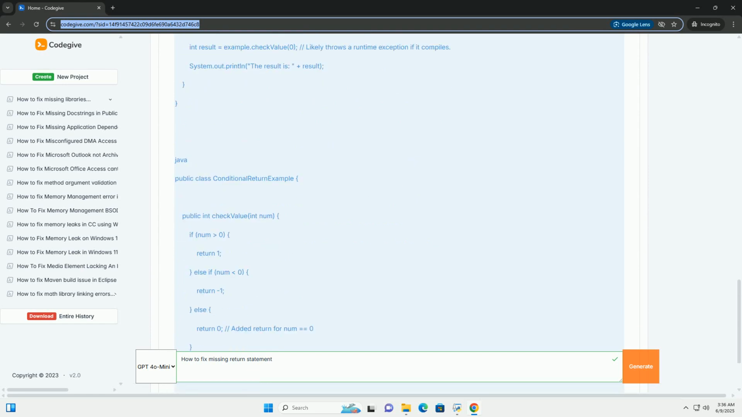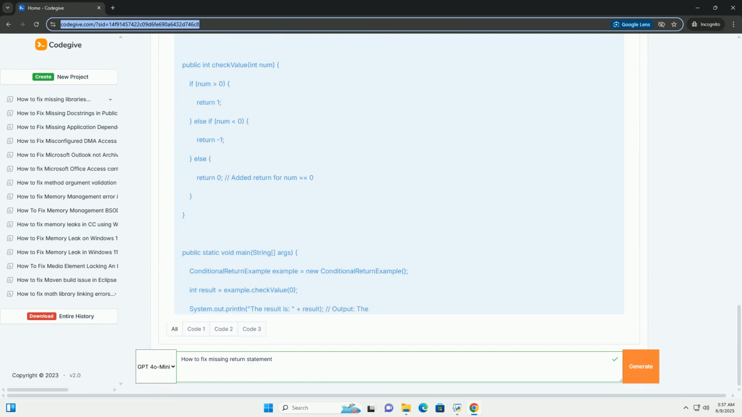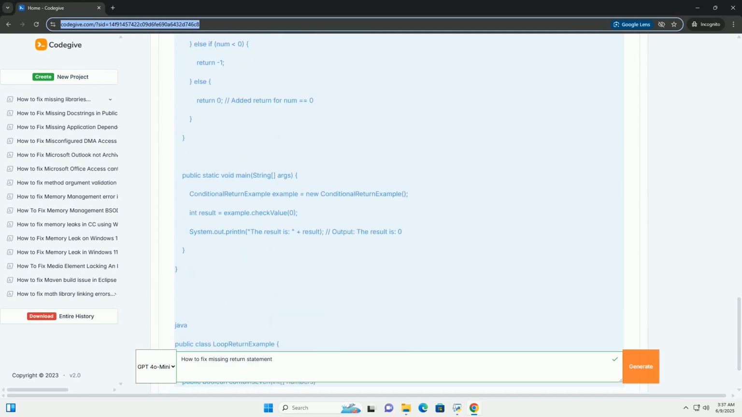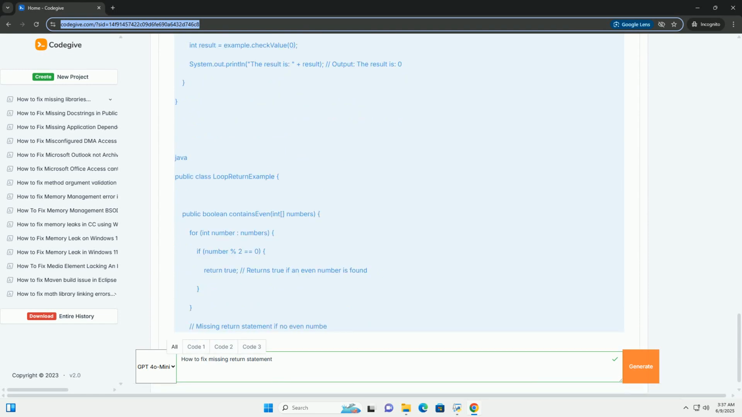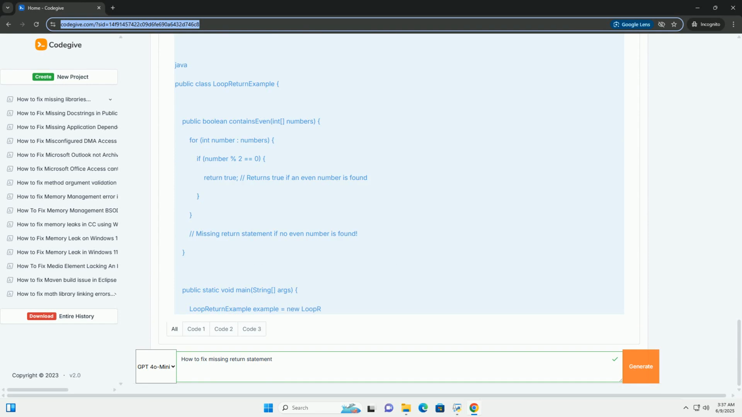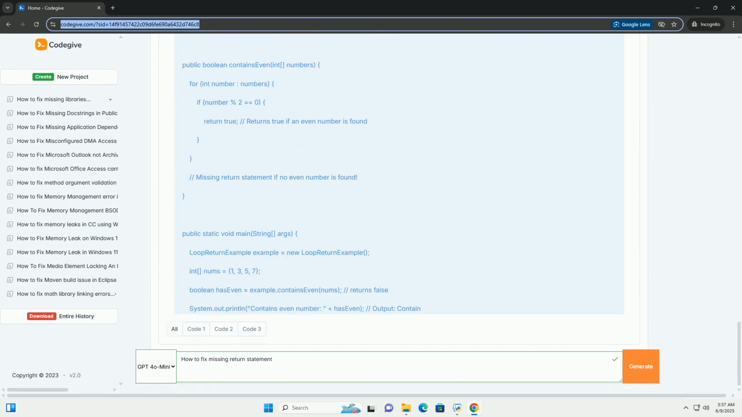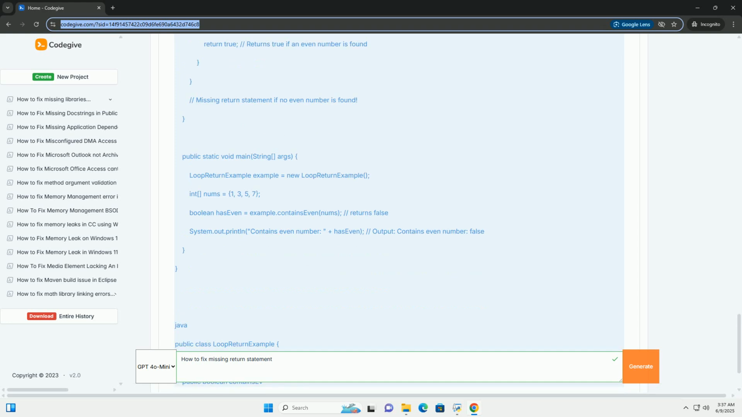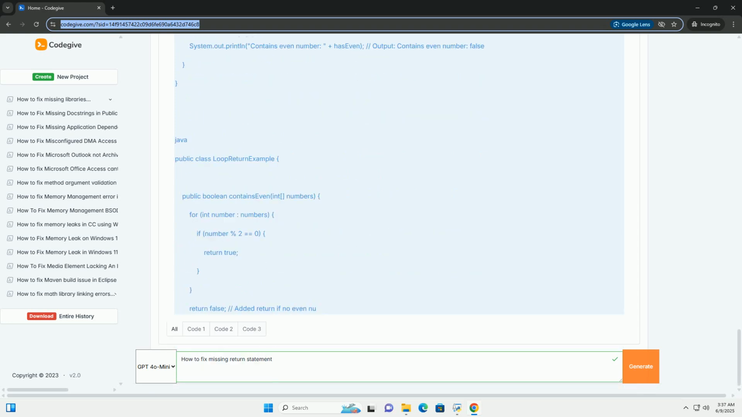This tutorial will delve into the causes of this error, explore various scenarios where it can occur, and provide you with a robust set of strategies and code examples to effectively resolve it. 1. Understanding the error. A function declaration, for example int myFunction or string getData, specifies the type of data the function